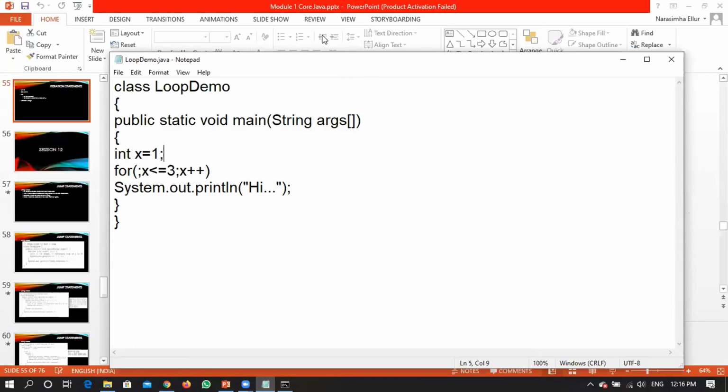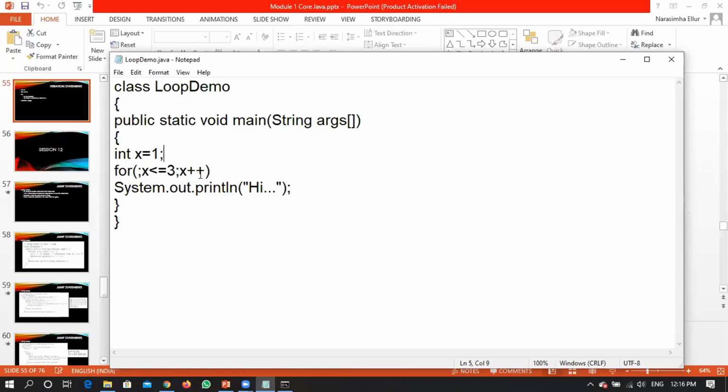Once I ask a question, please post something in the chat box. Can we have an initialization process outside a for loop? Then within the for loop, for the first part I will not be writing anything because I have already done the initialization outside itself, right? Then it will be condition followed by updation. Is it fine to do like this?